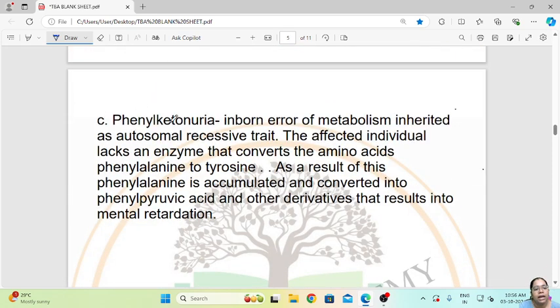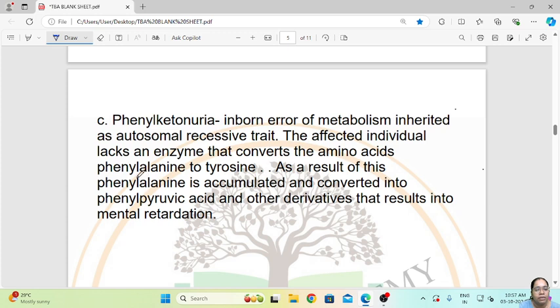Then comes phenylketonuria, an inborn error of metabolism inherited as an autosomal recessive trait. The affected individual lacks an enzyme that converts the amino acid phenylalanine to tyrosine. As a result, phenylalanine is accumulated and converted into phenyl pyruvic acid and other derivatives that result in mental retardation.